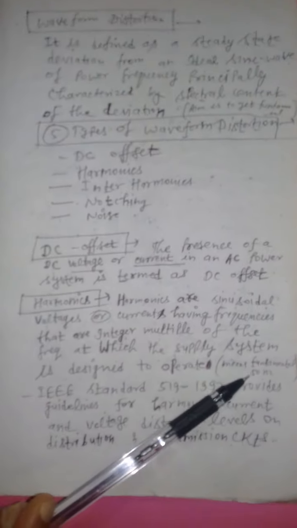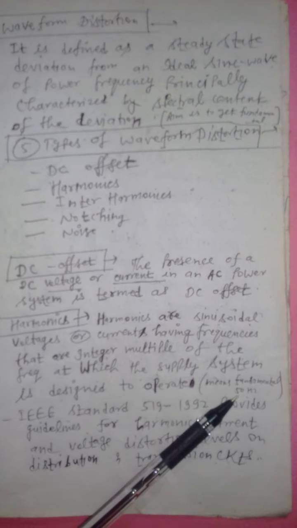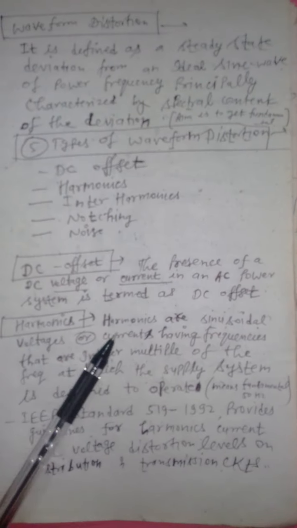So that means a multiple of 50 Hertz is known as a harmonic. That means it can be 100 Hertz, 150 Hertz, 200 Hertz, 250 Hertz, 300 Hertz, like this and so on. So a multiple of the fundamental, that means a multiple of 50 Hertz, is known as harmonics.